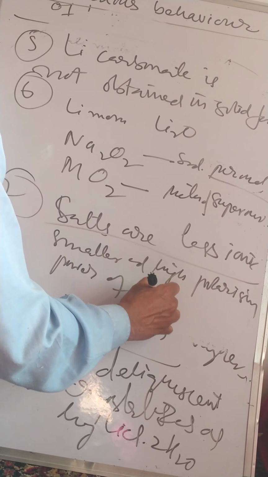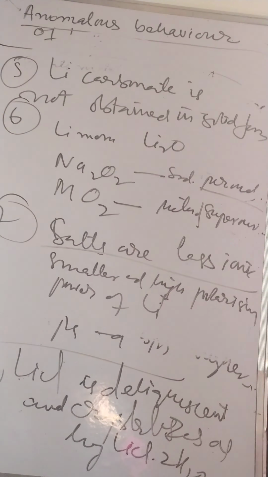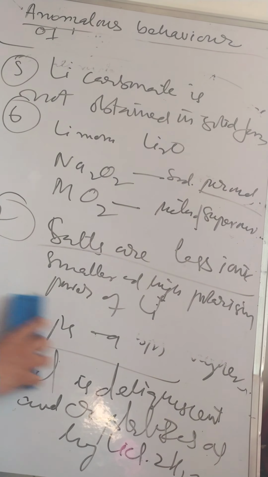Since it is very small, the valence shell is nearer to the nucleus. For example, it forms lithium chloride. This is negative, this is positive. This ion attracts the electron cloud of the chloride, and as a result the distinction into positive and negative ends of the molecule is reduced. So the electron cloud is attracted by lithium, and as a result it is not as ionic as the salts of other elements of the group.